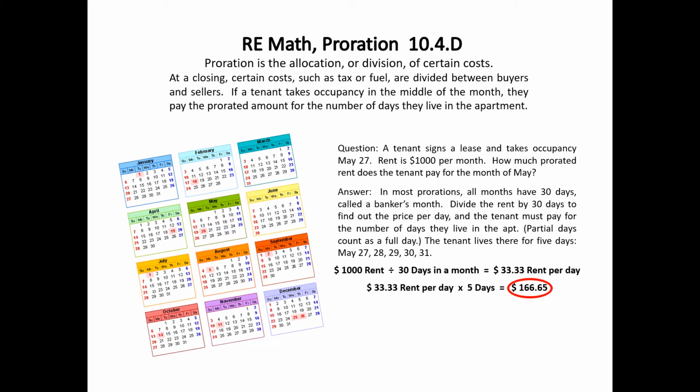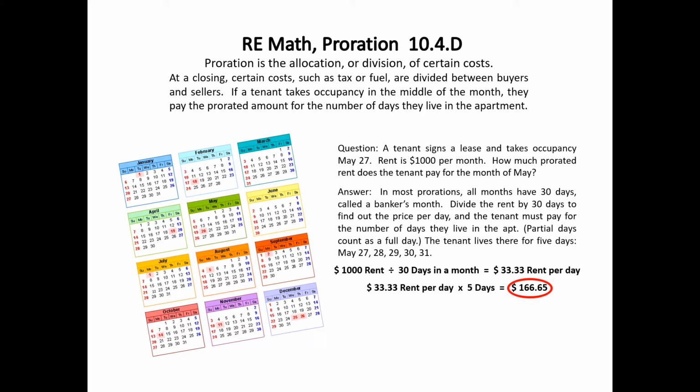Let's try one. A tenant signs a lease and takes occupancy May 27th. Rent is $1,000 per month. How much prorated rent does the tenant pay for the month of May? Now the answer is that in most prorations, all months have 30 days, called a banker's month. Divide the rent by 30 days to find out the price per day, and the tenant must pay for the number of days they live in the apartment.